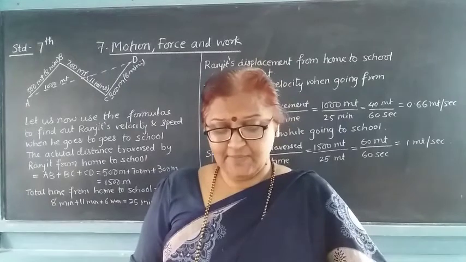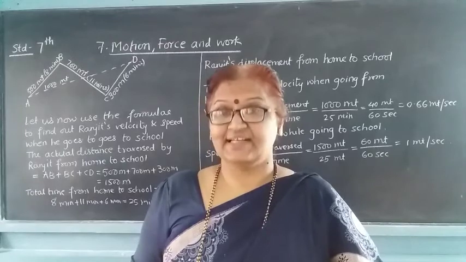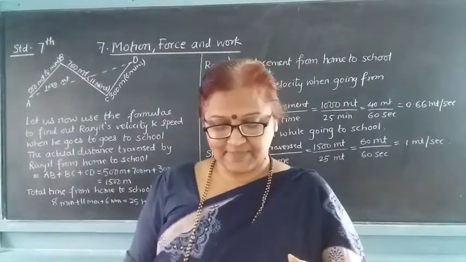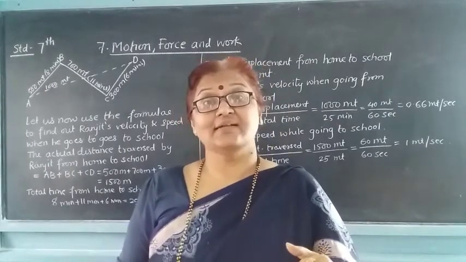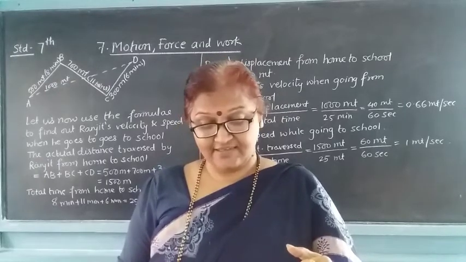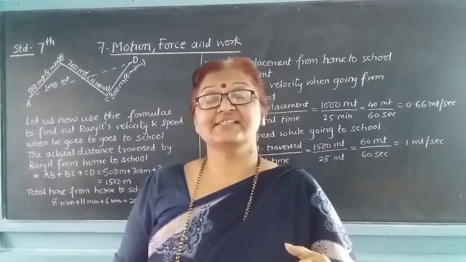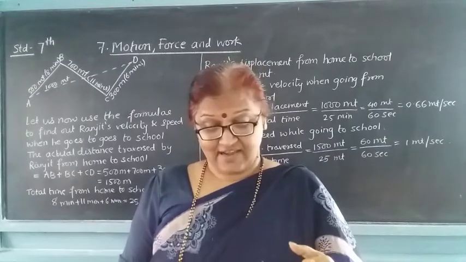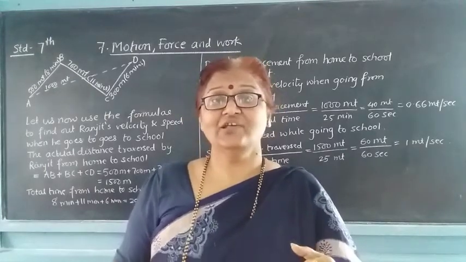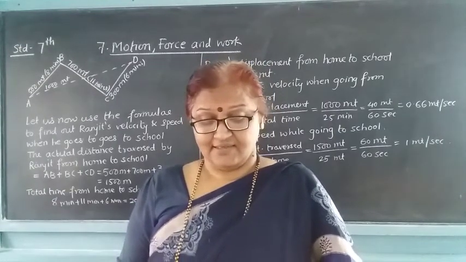The minimum distance traversed in a particular direction along a straight line is called displacement. So what is displacement? Displacement is the minimum distance traversed in a particular direction. That means the distance traversed by any body in only a particular direction along the straight line is called displacement.